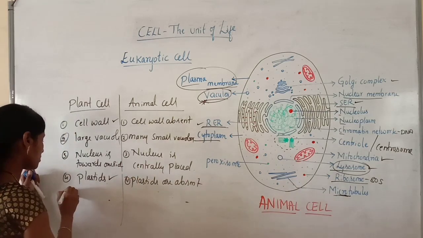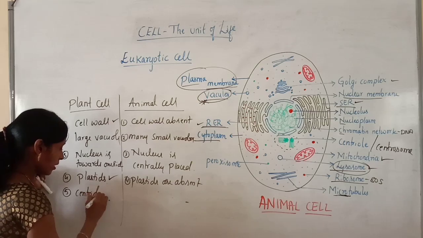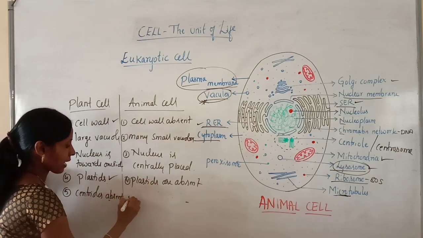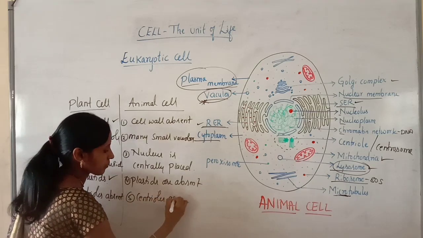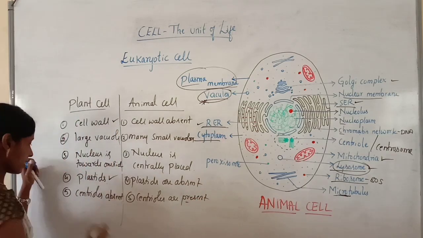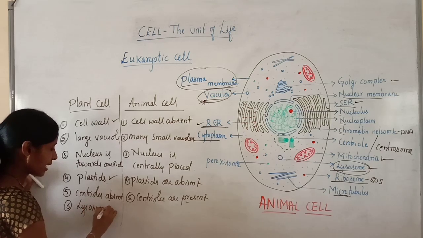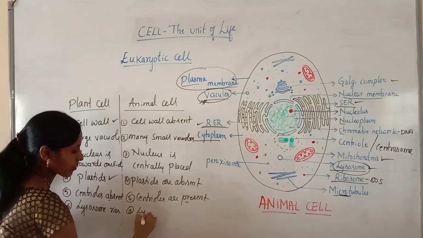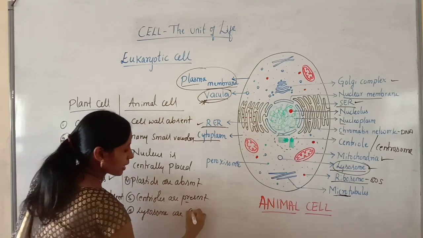Then other differences, here centrioles are absent. In plant cell, centrioles are absent, but in animal cell, centrioles are present. And the next difference, here in plant cell, lysosomes are rare. Here they are commonly present.